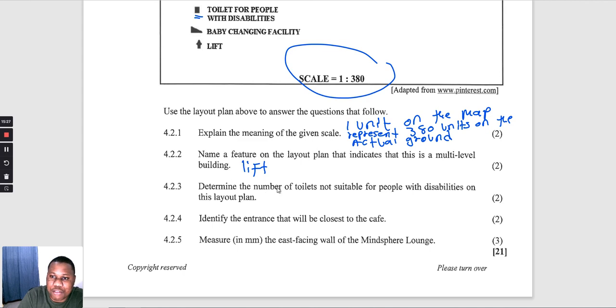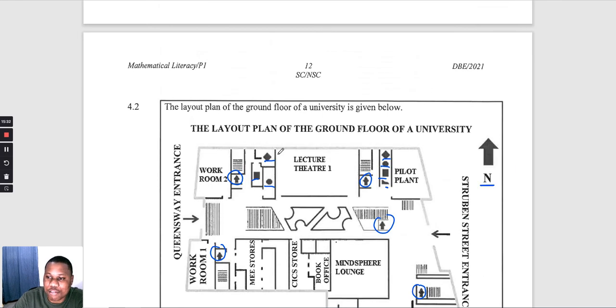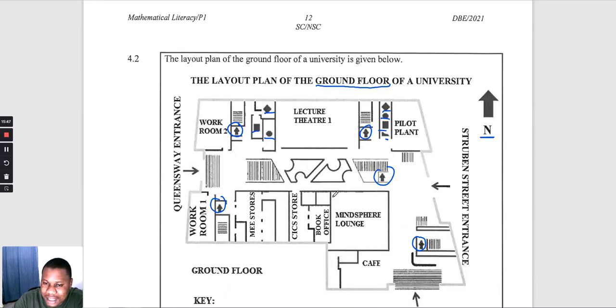And the other thing that can show you that this is multi-level is the ground floor. If we have the ground floor, that means we have a second floor or a first floor. And the other thing is the stairs.